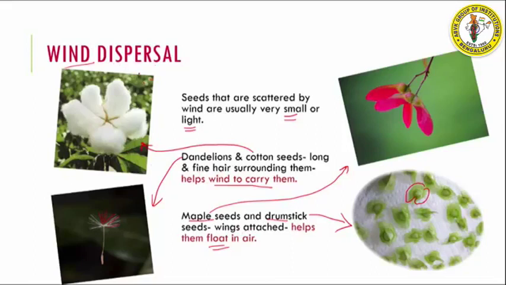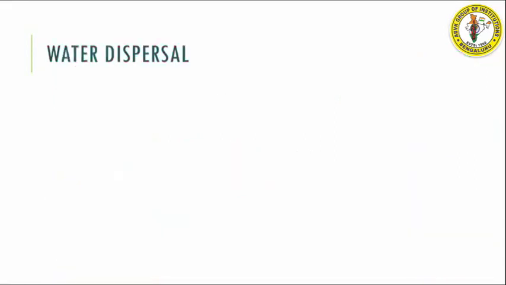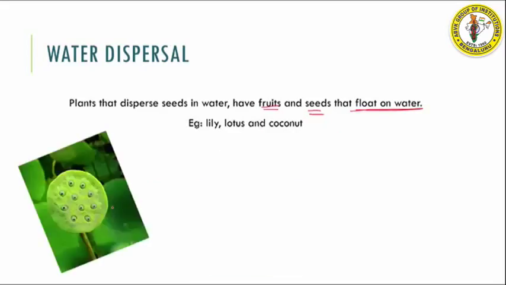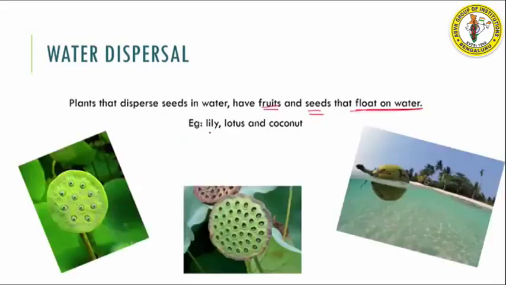The next method of dispersal is water dispersal. Now, if you talk about water dispersal, the seeds of plants that grow in or around water are generally dispersed by water. Plants that disperse seeds in water generally also have fruits and seeds that will float on water. Examples for these are lily, lotus, and coconut. So you have lily seeds here, you have lotus seeds here, and you have coconut seeds here.